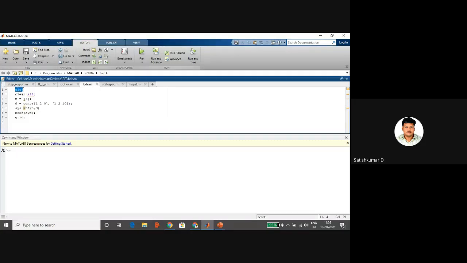CLC clears the screen. Clear all clears all the variables stored in the workspace. The numerator is 4, and the denominator has two second order polynomials: s square plus 2s is one polynomial, and s square plus 2s plus 10 is the other. I am multiplying these two using convolution, the convolve operator. I will delete the semicolon to show you the denominator. Okay, so I will run this program.